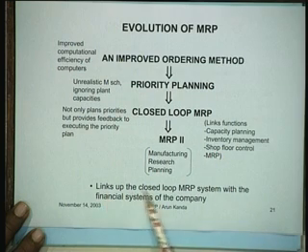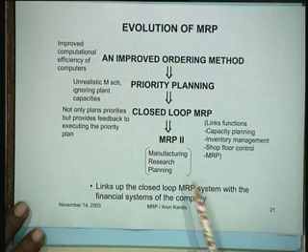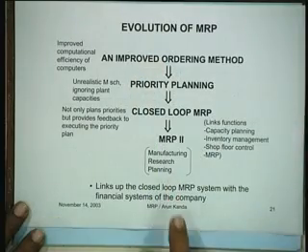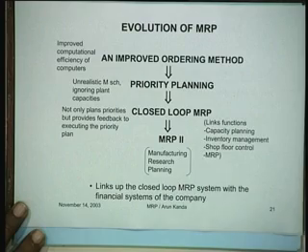So it links up the closed loop MRP with the financial systems of the company. In MRP, material requirements planning, we haven't done any financial linkages. So this links up the finances. So then it tells you exactly how material is flowing, at which point maximum value added is taking place and things of that kind. That would be manufacturing resource planning, right? So we would talk about these kinds of things.